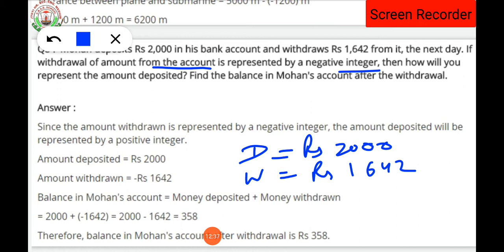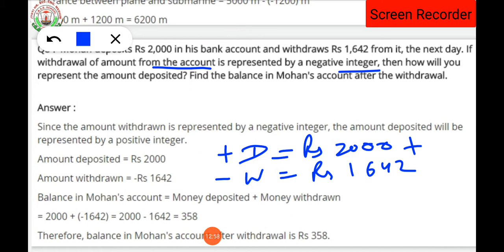And deposit means I am going to save it for my future, so it will become addition. The plus sign will come with the deposit and the minus sign will come with the withdrawal. Clear, everyone?